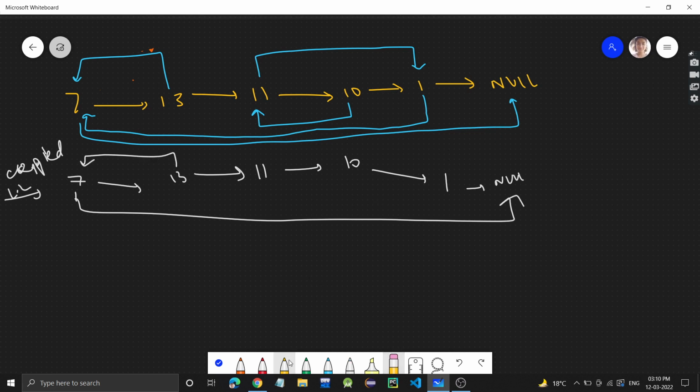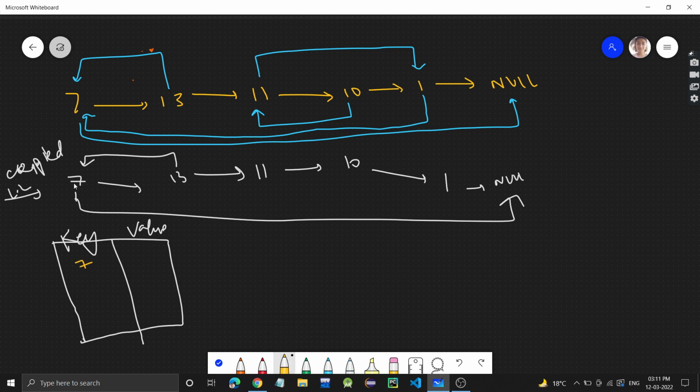So simple thing, right? We have to have a copy of every node, 7's copy we have to have. So we can create a hash map. We will have a hash map in which key and value pairs will be there. So key will be the original node, this 7, this is the original node, and value will be its copied node which we have created.